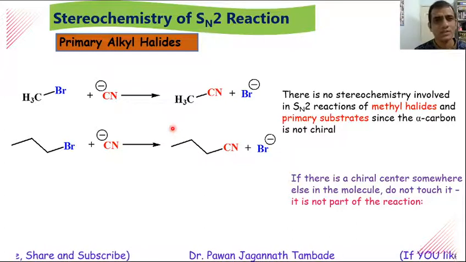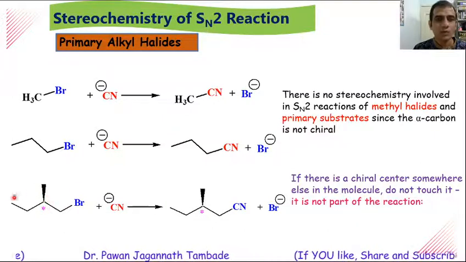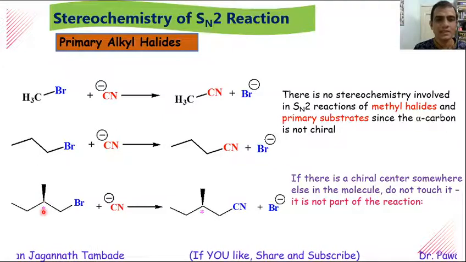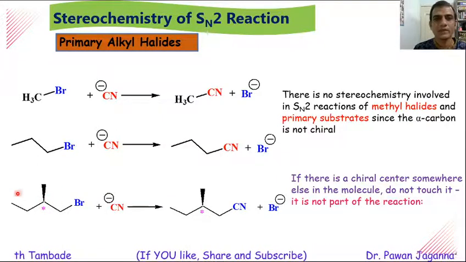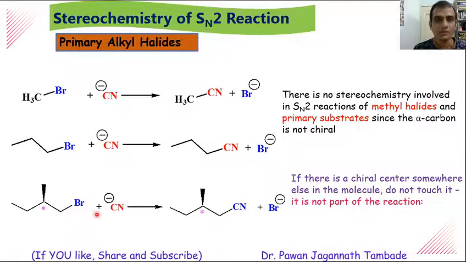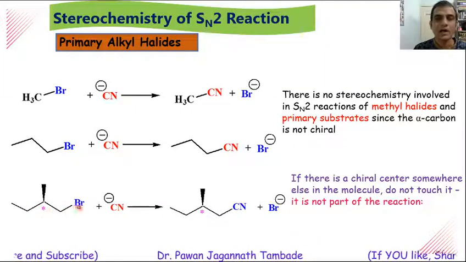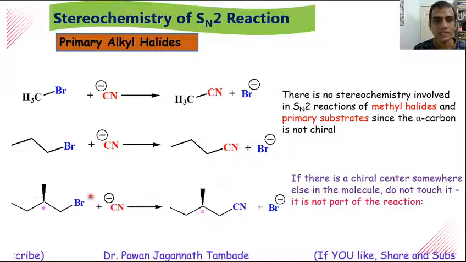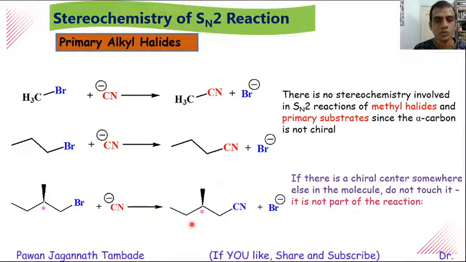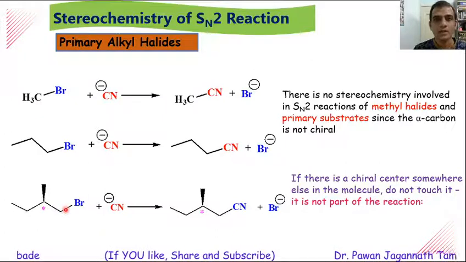So what does this mean? Suppose we have this type of substrate where the molecule contains a chiral center. For example, in this case, this carbon is a chiral carbon which is attached to 4 different atoms or groups. And if you look at this reaction, you will find that the reaction is not happening at the chiral center. It is happening away from the chiral center. In such a case also, stereochemistry is not involved, and there will be no change in the stereochemical outcome of this particular reaction.